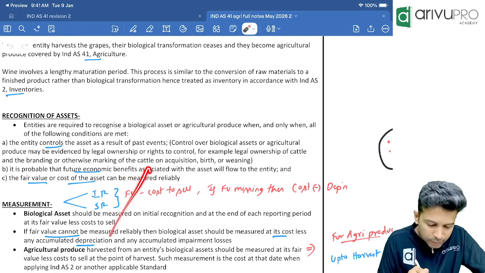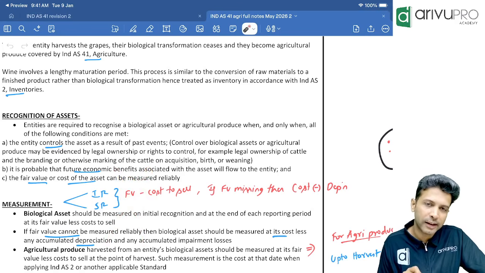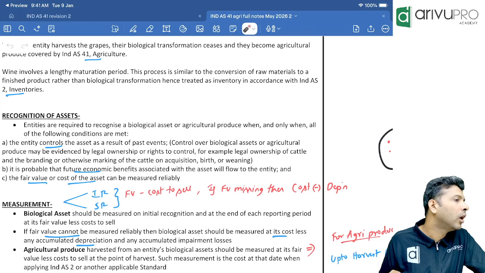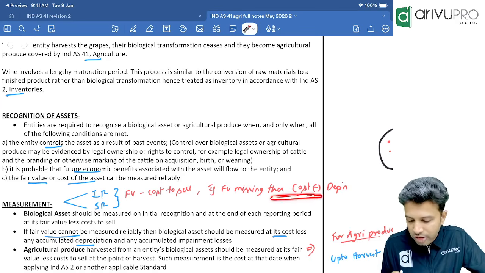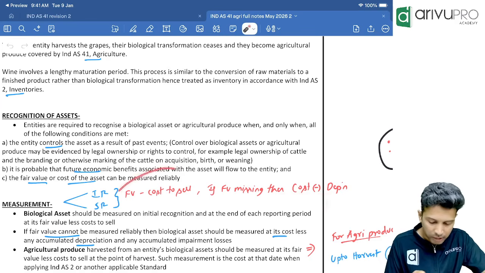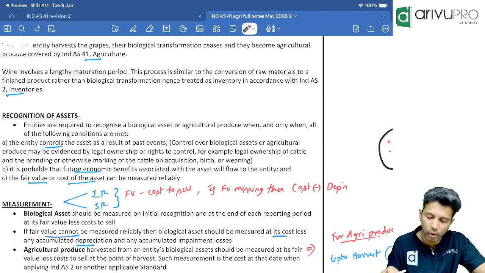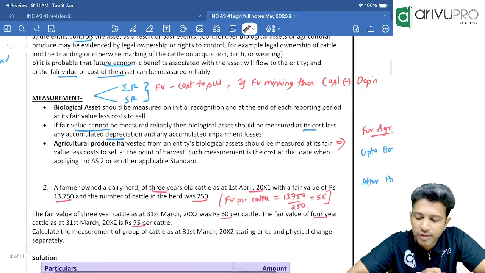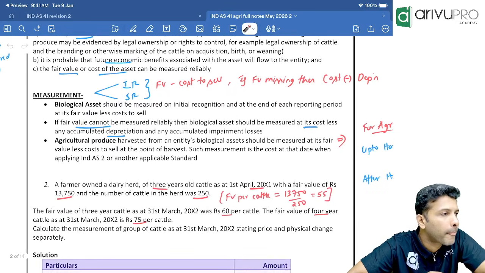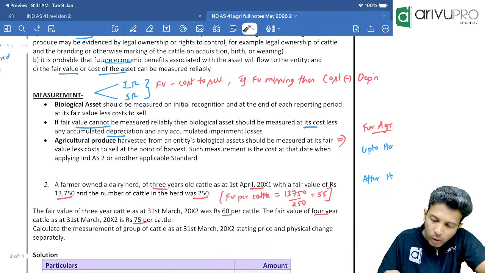Only if you feel I cannot find out the fair value at all, then only you can go for what model? Cost model. Only under cost model, depreciation is done. Otherwise, in fair value less cost to sell model, depreciation is not accounted. That's your measurement. Any problem? Okay, look at this example.